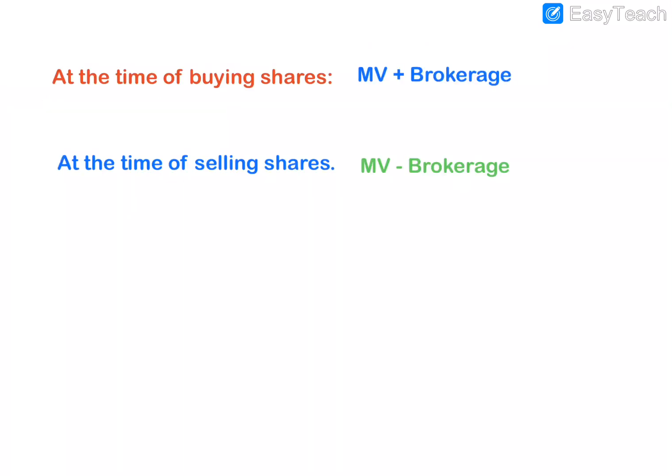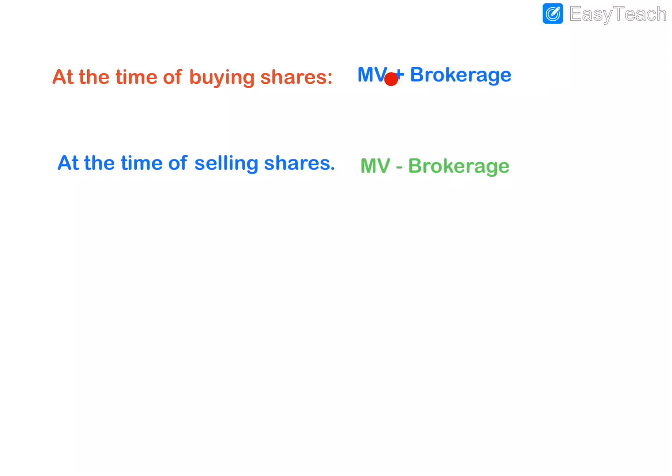For calculating brokerage, we must know that at the time of buying shares, when someone invests money and buys a share, they pay the market value plus brokerage. So brokerage is added to the market value, the value at the stock market.